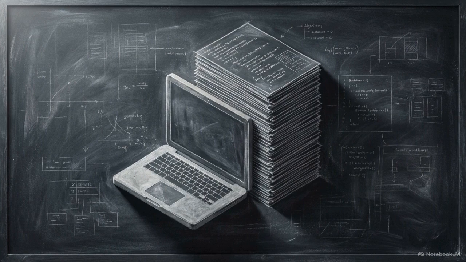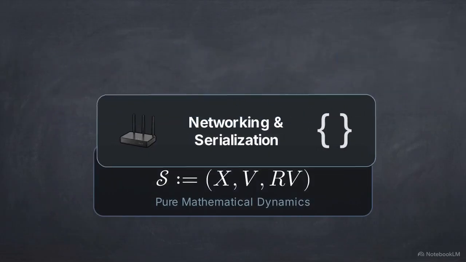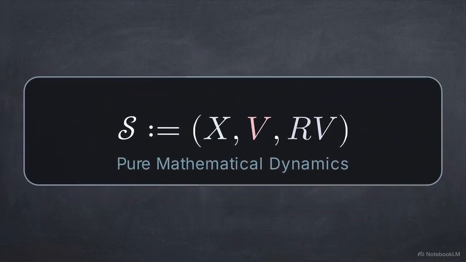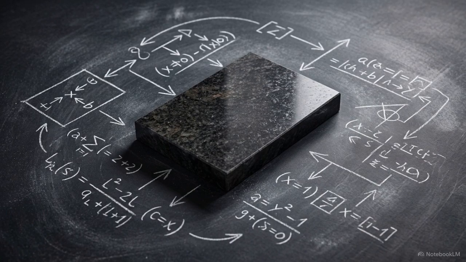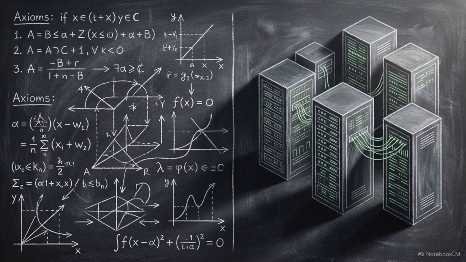auditing the entire implementation. To solve this, we must strip away the execution mechanics, the networking and the serialization, to isolate the pure mathematical dynamics of the system. This is the objective of CoV1, a formal category designed to provide the minimal compositional bedrock for any governed system.